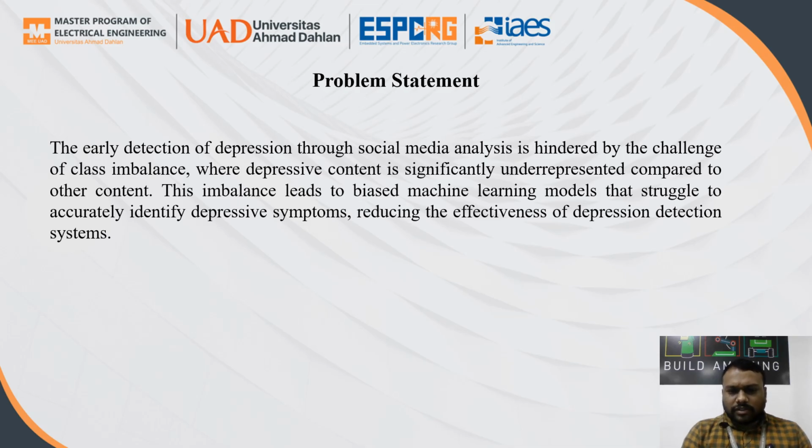Depression content plays a main role in classifying depression or not, which is helpful for health applications. Data imbalance leads to bias in machine learning models, which reduces the accuracy of identifying depression symptoms effectively. So this is the problem statement I have created.